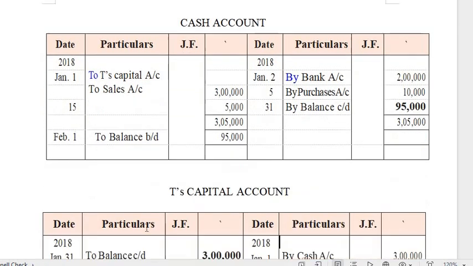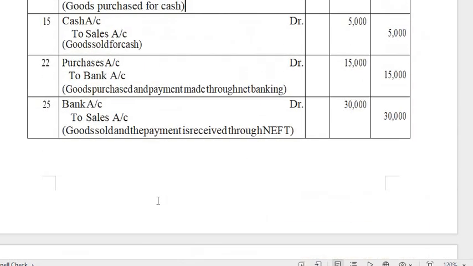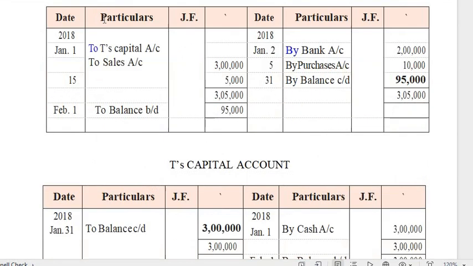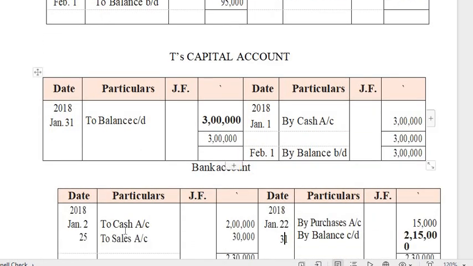See here, the next one is bank account. The first transaction involved bank, debit bank account. So you have to transfer it on the debit side of your bank account. See here, the debit side, January 2nd. So what is the opposite transaction? To cash. That's why I'm writing to cash, the 2 lakh rupees.